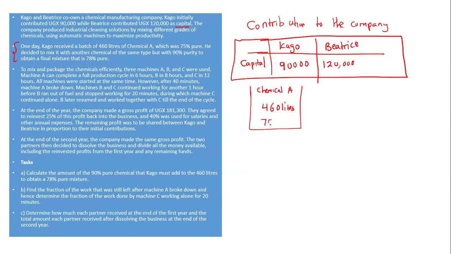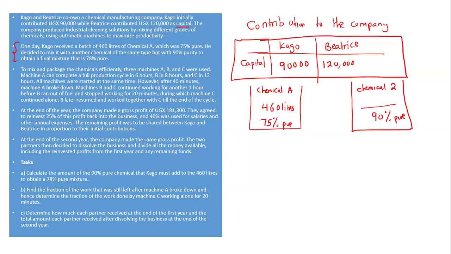He decided to mix it with another chemical of the same type, but with 90% purity. So now we have a second chemical, I'm going to call it chemical 2. However, we are not sure of how many liters were for this chemical, but its purity is 90%.